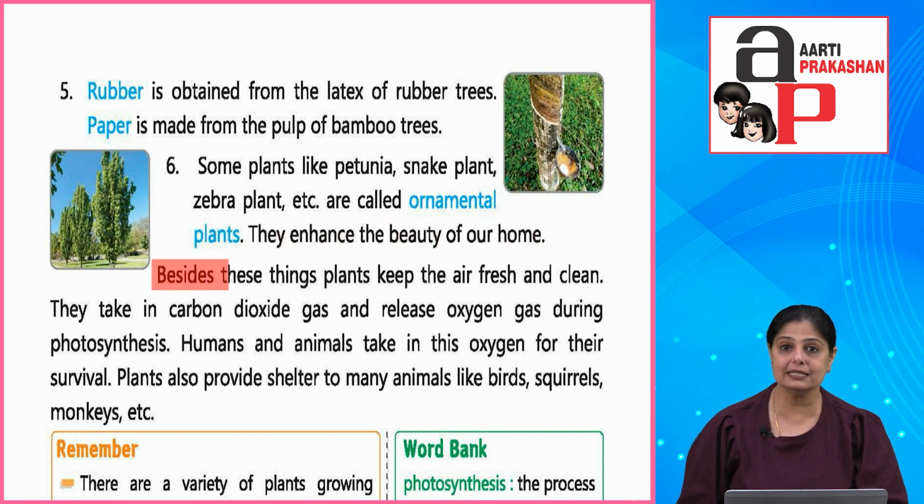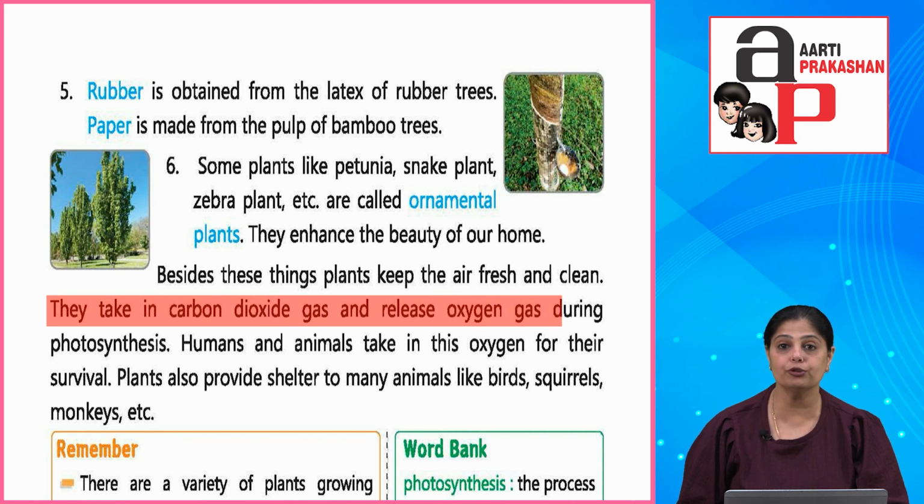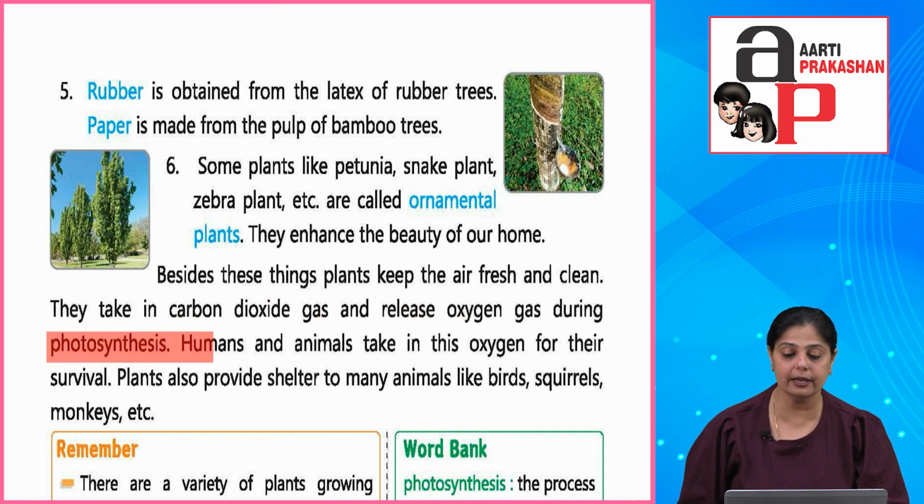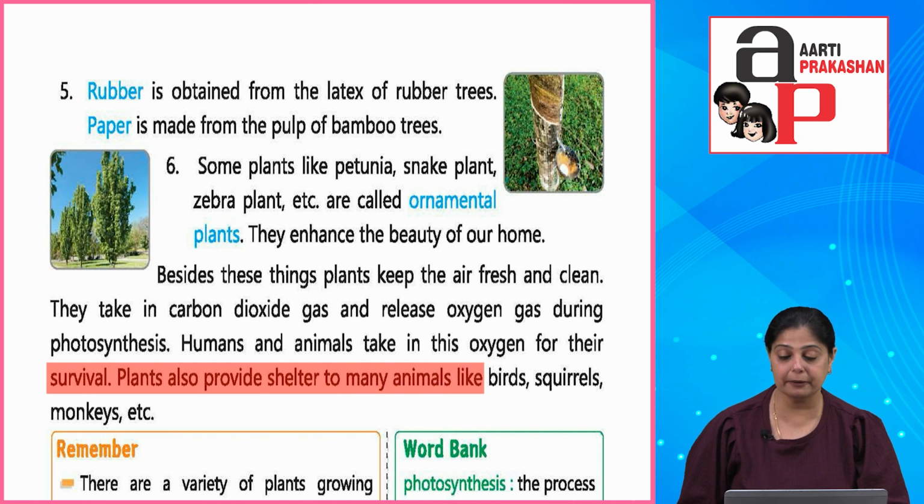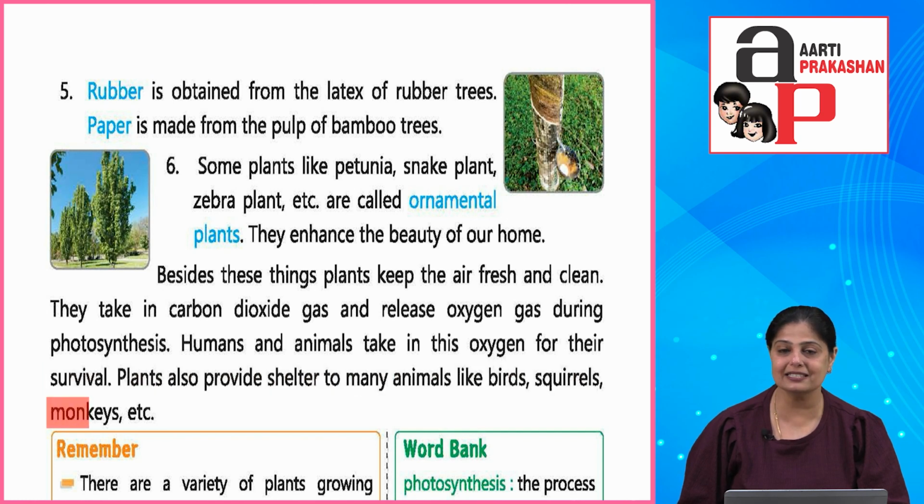Okay. Now besides these things, plants keep the air fresh and clean. They take in carbon dioxide gas and release oxygen gas during photosynthesis. Okay. Humans and animals take in this oxygen for their survival. Plants also provide shelter to many animals like birds, squirrels, monkeys, etc.